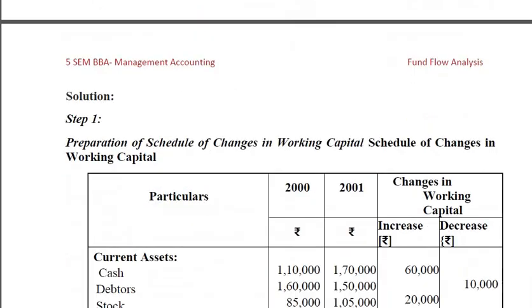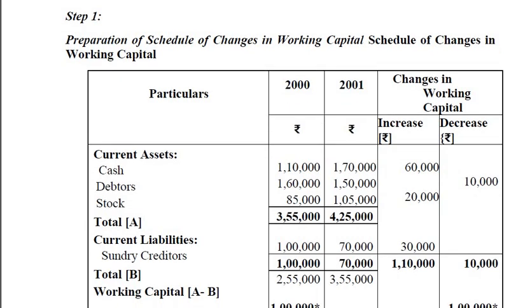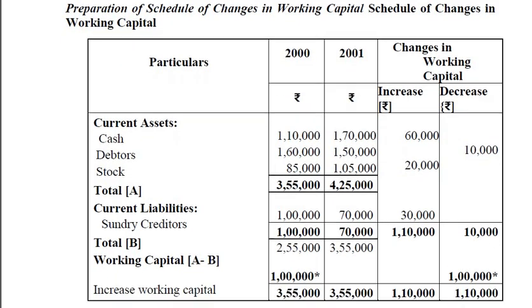So let's go for the solution. Step number 1, preparation of schedule of changes in working capital. We discussed the format earlier. We need to concentrate only on current assets and current liabilities here. In this problem we have current assets like cash, debtors and stock, and current liabilities, that is sundry creditors only.